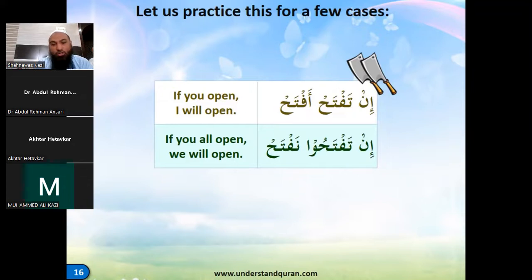Very good. When the ha is followed by sukoon, the ha is coming from the throat, so it should sound like that. In taftah, aftah. Very good. If you all open, we will open. In taftahu, naftah.